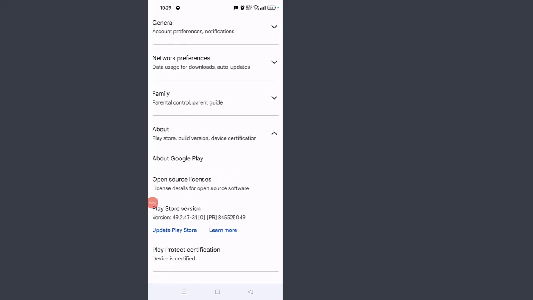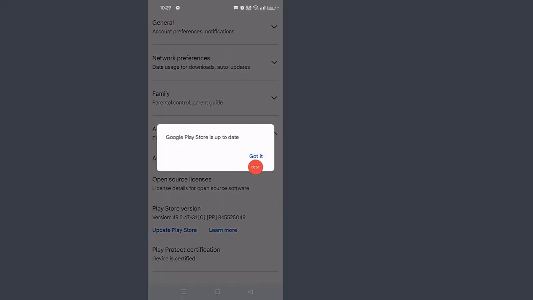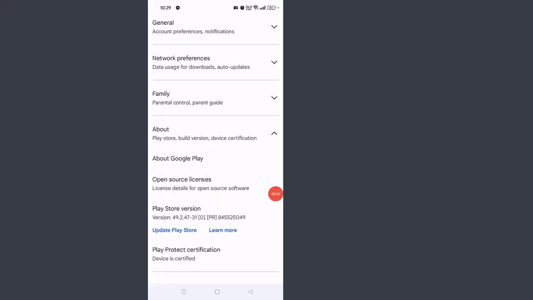Here you will see Play Store version. Tap on Update Play Store. If an update is available, it will start updating automatically. If you see Google Play Store is up to date, then your app is already updated. Wait a few seconds. Your Google Play Store is now updated.